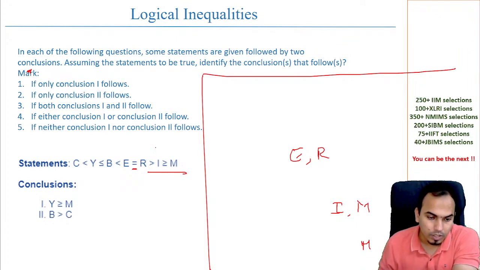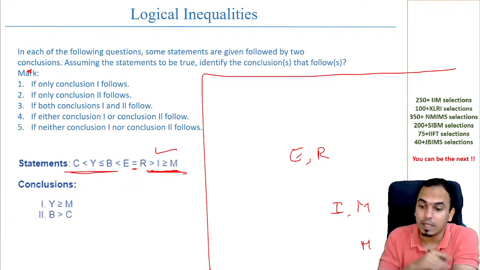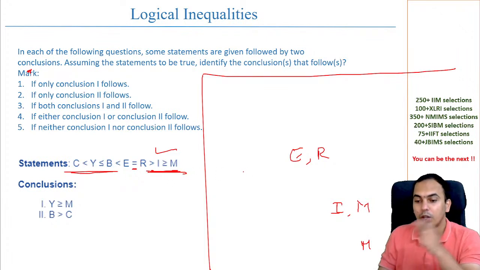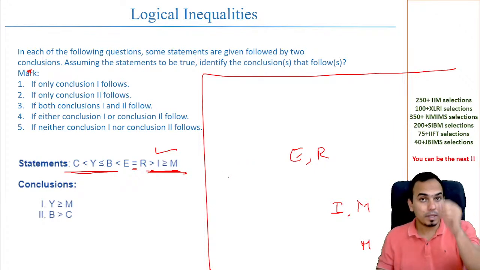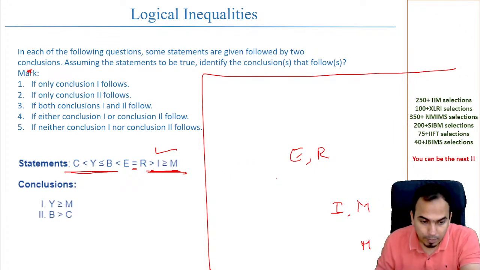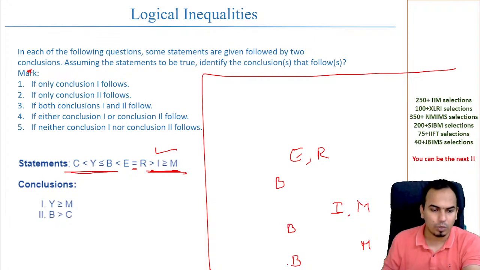So I have done the left hand side here. Now I start doing C, Y and B. Now B is less than E. What is the value of B with respect to I and M? Do you know? B with respect to I and M. See, B is coming here, B can come here also, B can even come at the very bottom. I don't know, right?